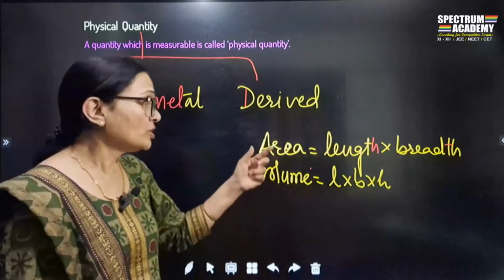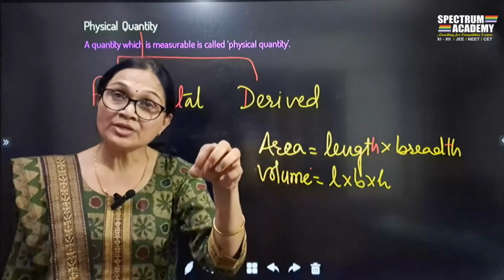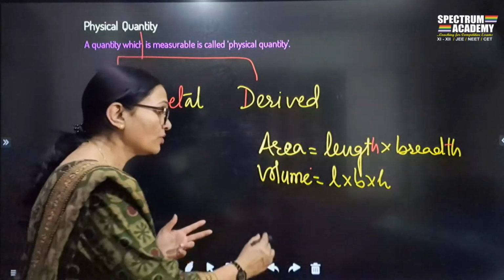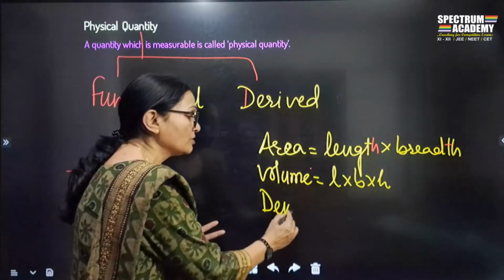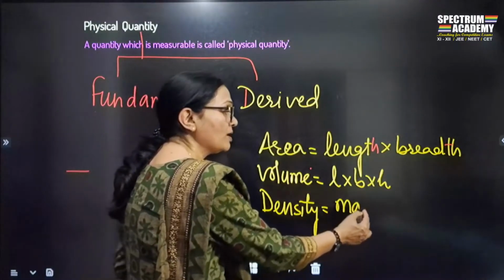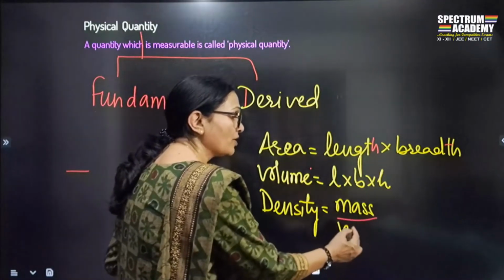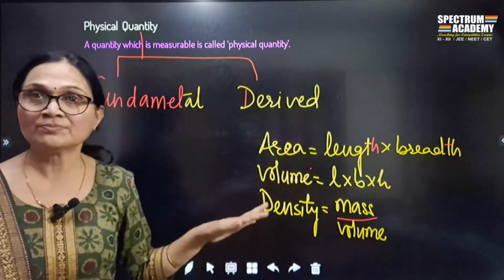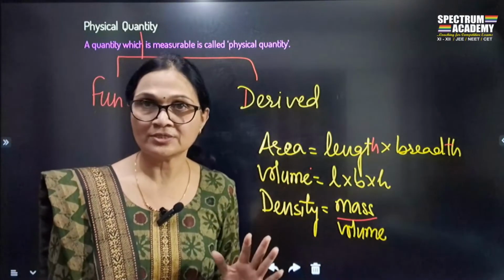Okay? So this is area and volume. If I ask you the density of water, then also you can't find it directly. For finding out the density of water, you're going to find out the mass first, then you're going to find out the volume, and then use the formula mass upon volume to get the density.